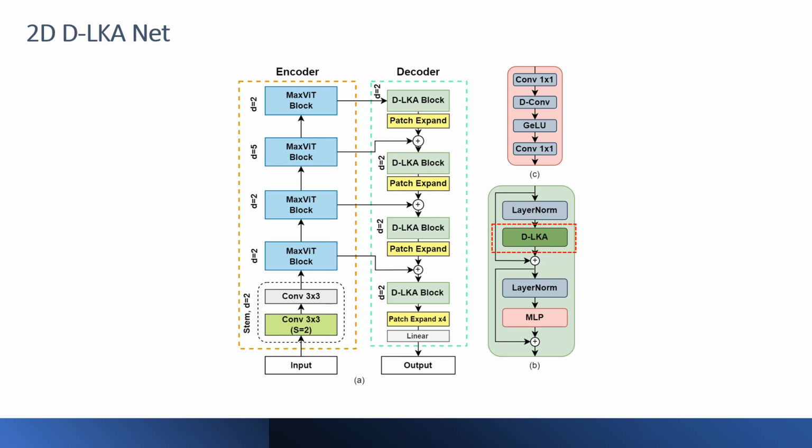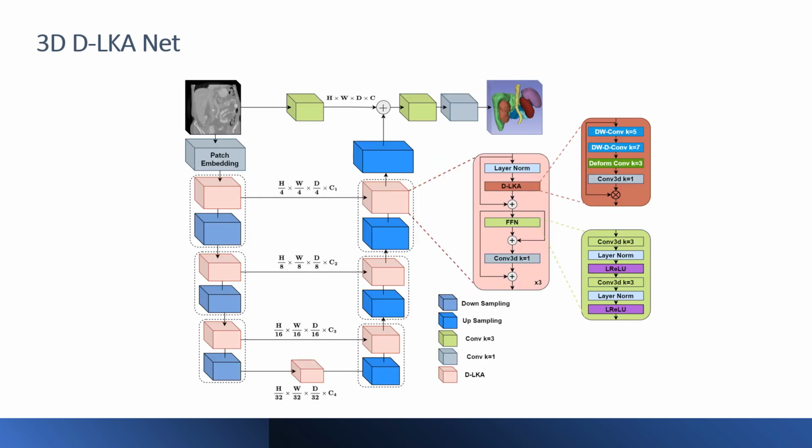Then we replace the large kernel attention block with our deformable large kernel attention block in the network to create our 2D network. This is displayed with the red rectangle on the right side. For our 3D version, we build a symmetric network that uses 3D deformable large kernel attention blocks in both the encoder and decoder path. For all networks, we follow the well-known U-shape together with skip connections to propagate information from the encoder to the decoder.